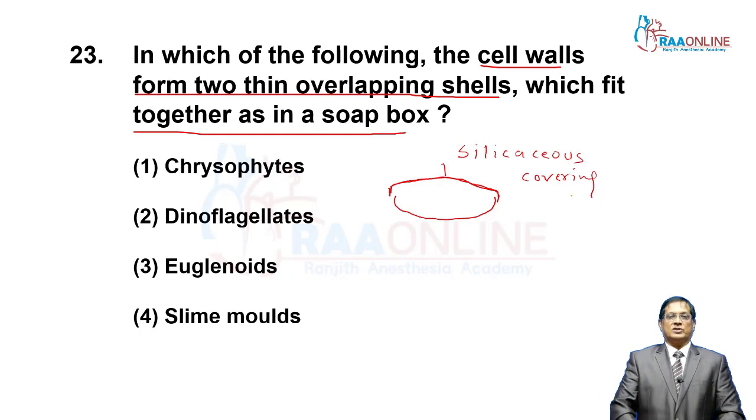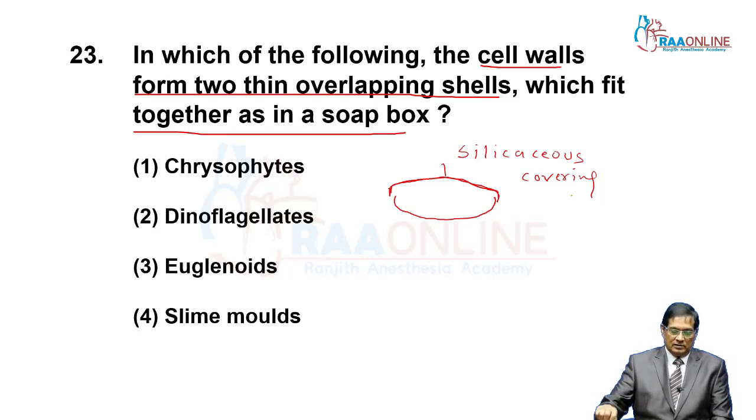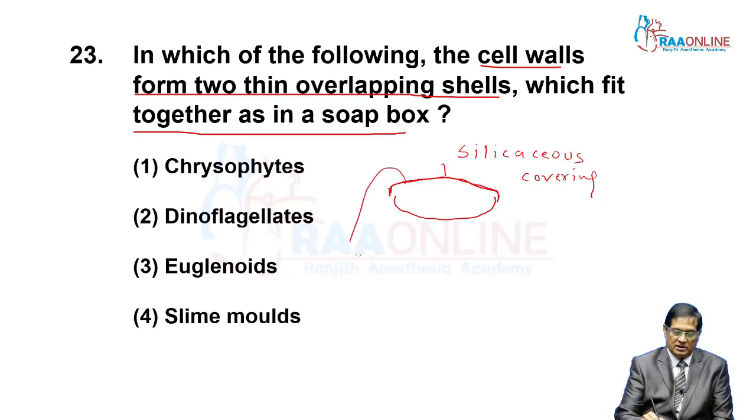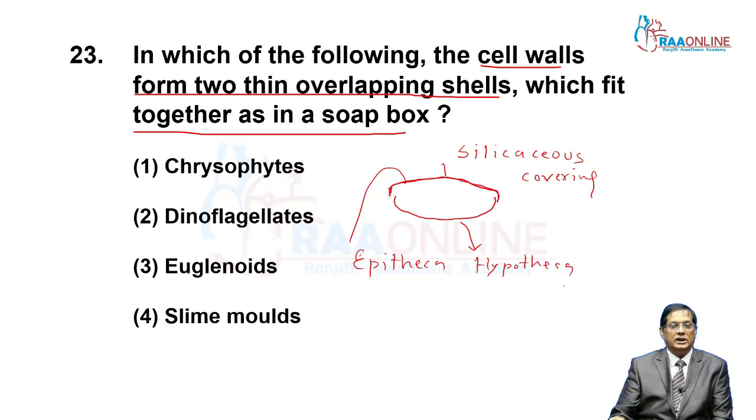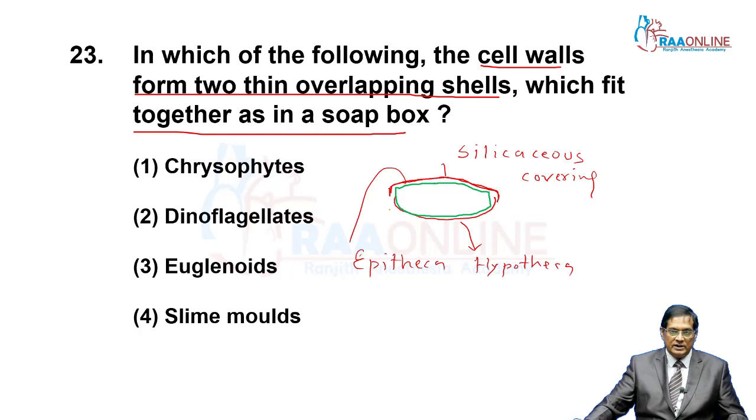Siliceous covering, and indestructible also. The outer one is epitheca and the lower one is hypotheca. Found in diatoms. This is the cell, and the red one indicates the siliceous covering.